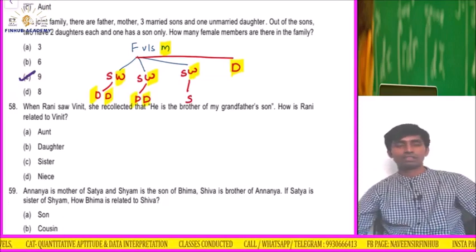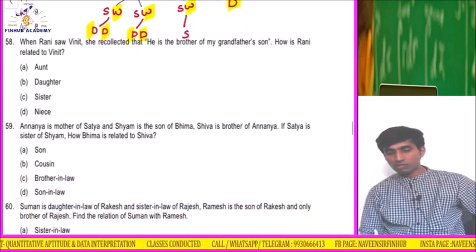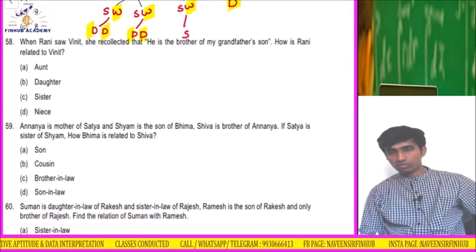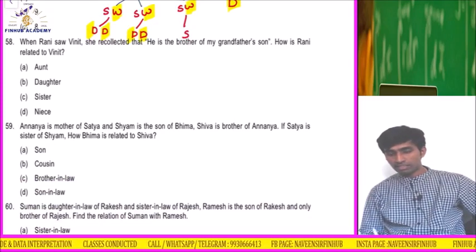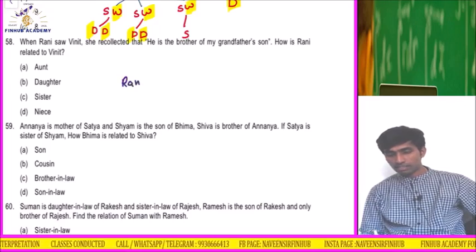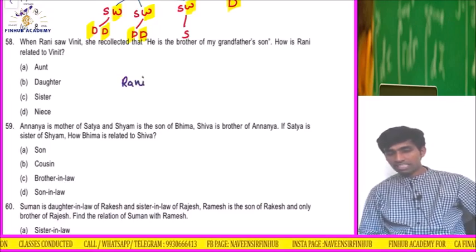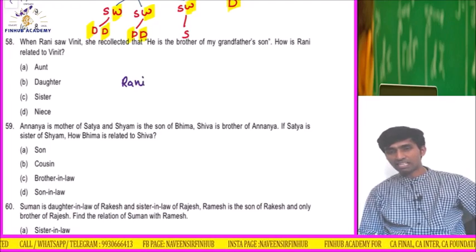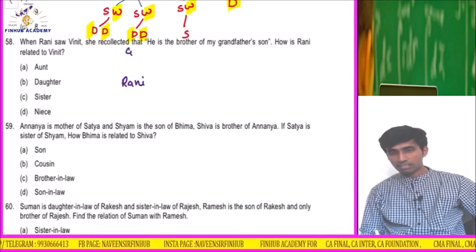Fine. Let's move ahead. When Rani saw Vinith, she recollected that he is the brother of my grandfather's son. Means grandfather is there.